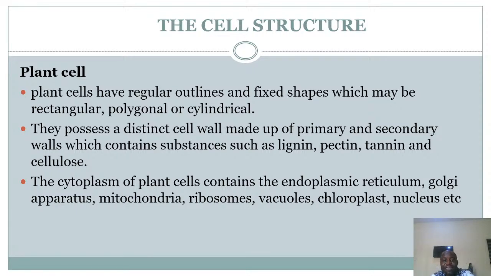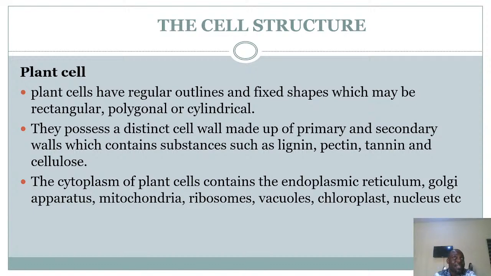Number 2, they possess a distinct cell wall. The plant cell possesses a distinct cell wall made up of both primary and secondary walls. The secondary layer contains substances such as lignin, pectin, tannin, and cellulose.